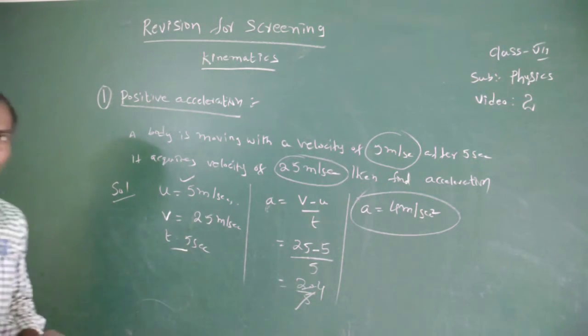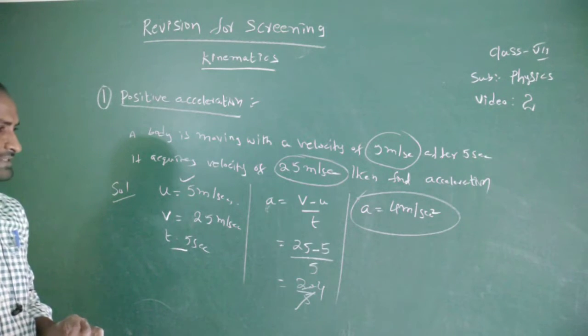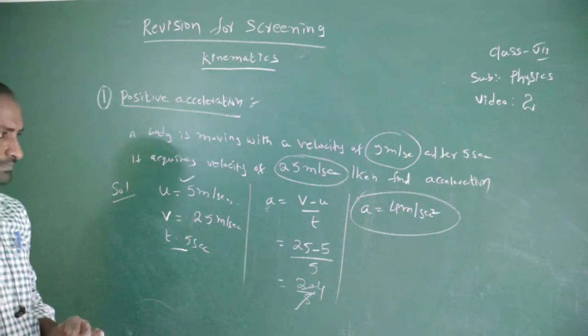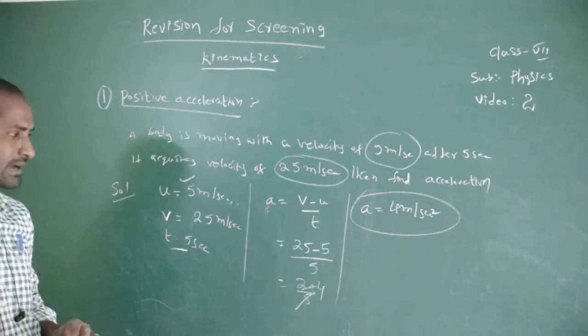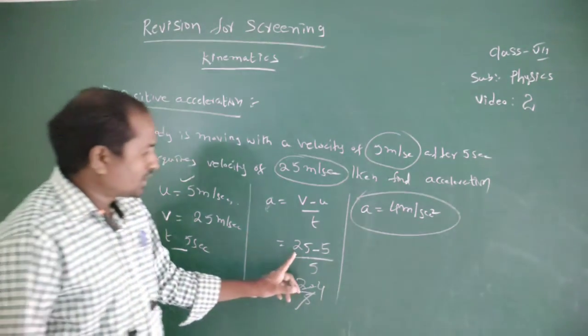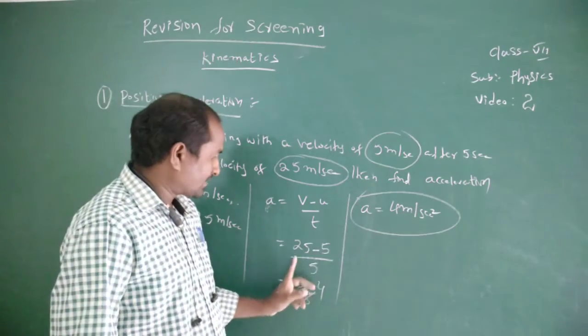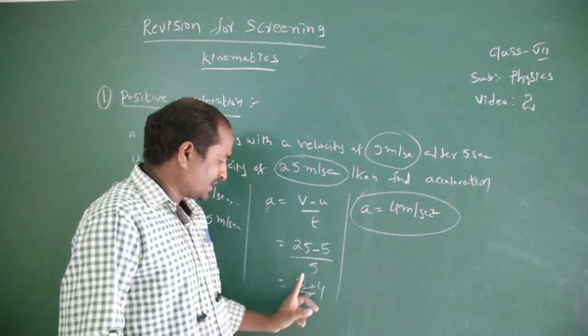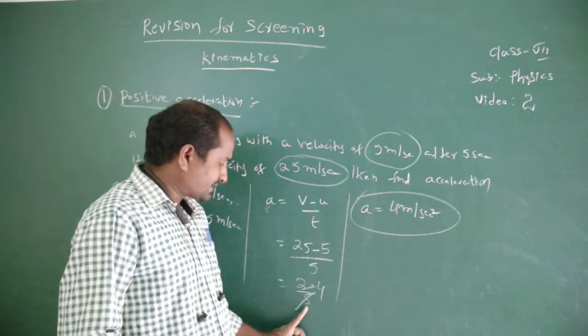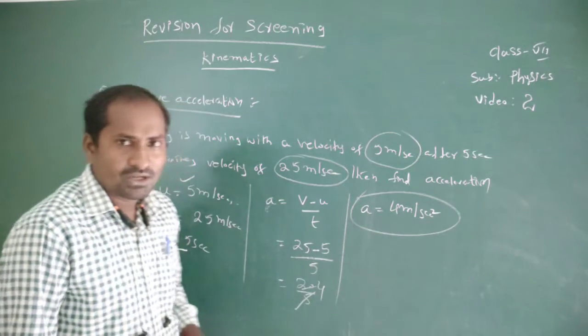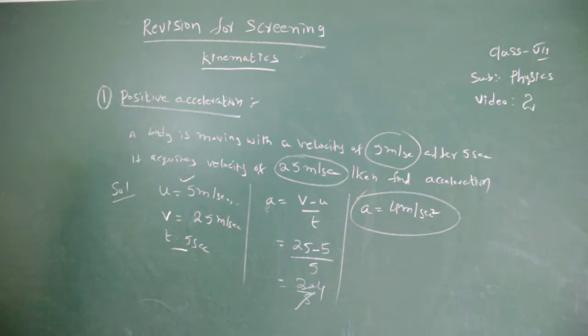Then a equal to final velocity minus initial velocity by time. Okay, v minus u by t, that equals 25 minus 5 by 5. 25 minus 5 means here 20 by 5, 5 fours are 20. So a equal to 4 meters per second square. It is a positive acceleration.